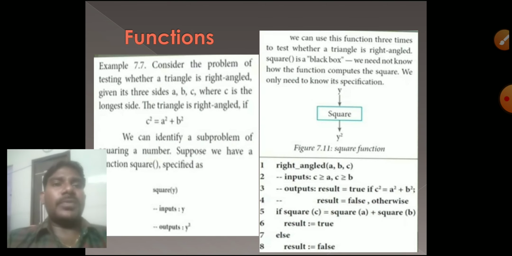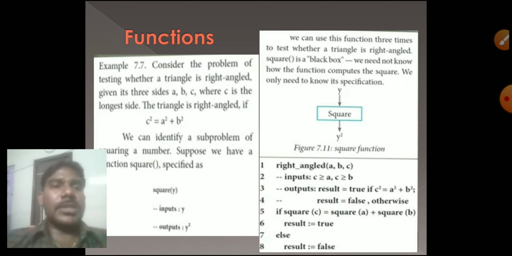So one example here. They need c square equal to a square plus b square. Function square. They have given one problem here: testing whether a triangle is right angled, given three sides a, b, c, where c is the longest side. The triangle is right angled if c square equals a square plus b square. Maybe the triangle is right angled, so the result will be c square equal to a square plus b square.